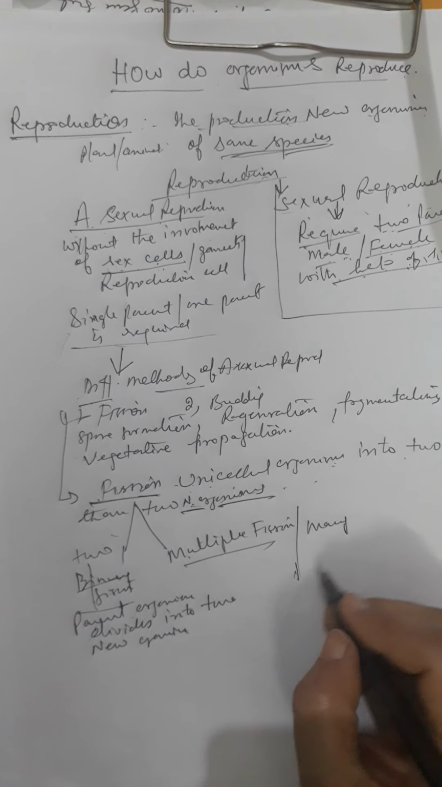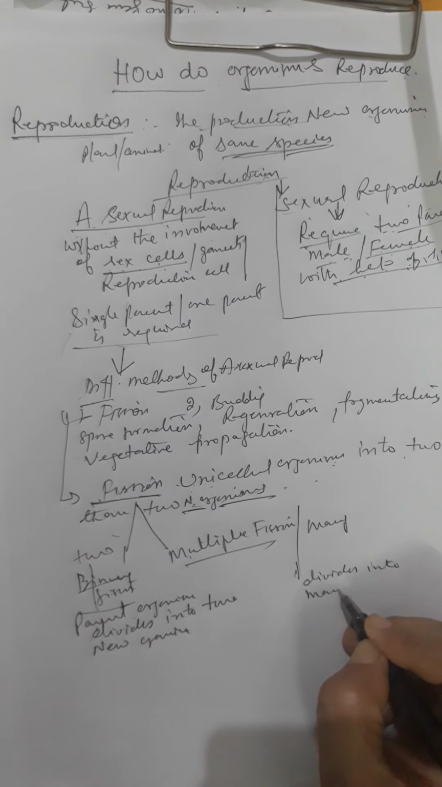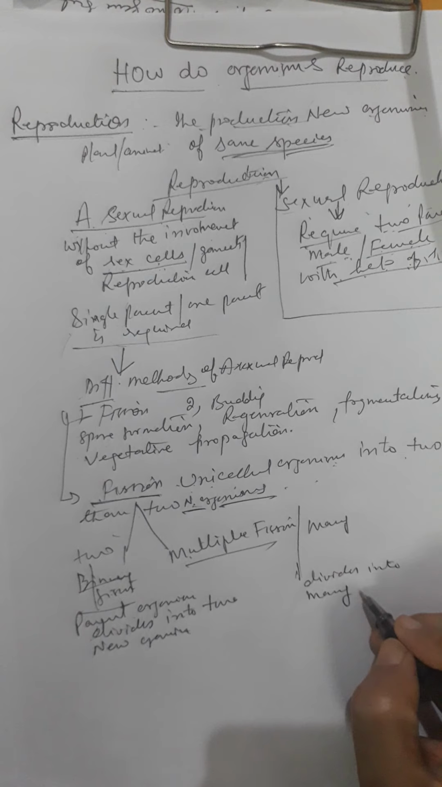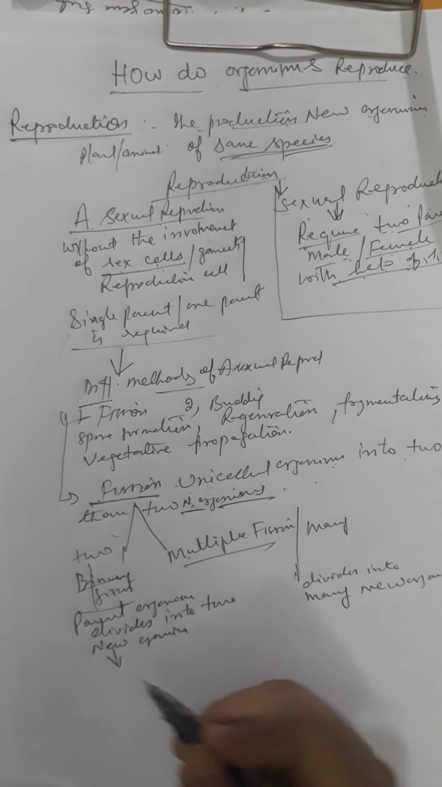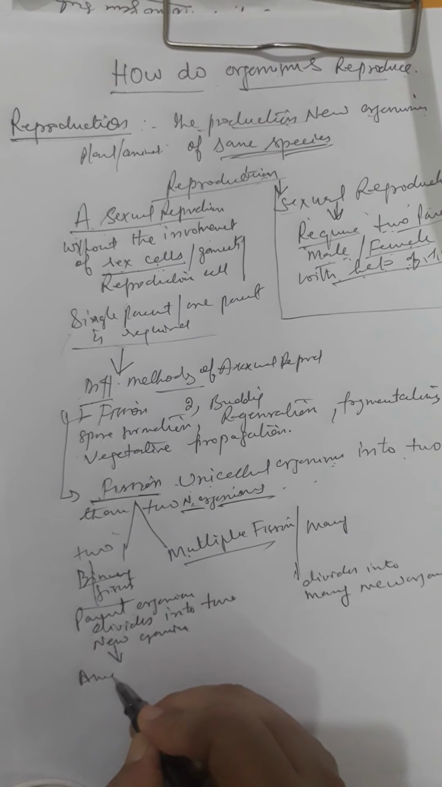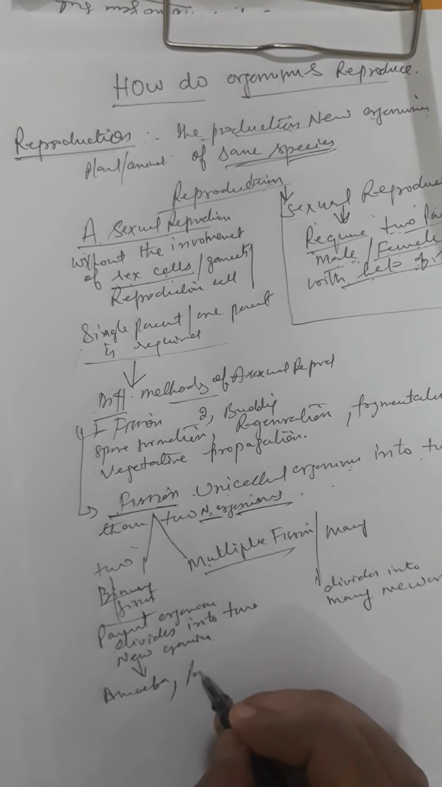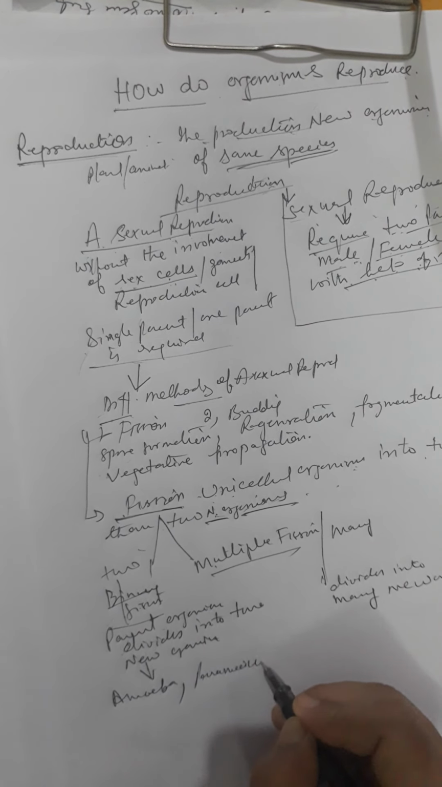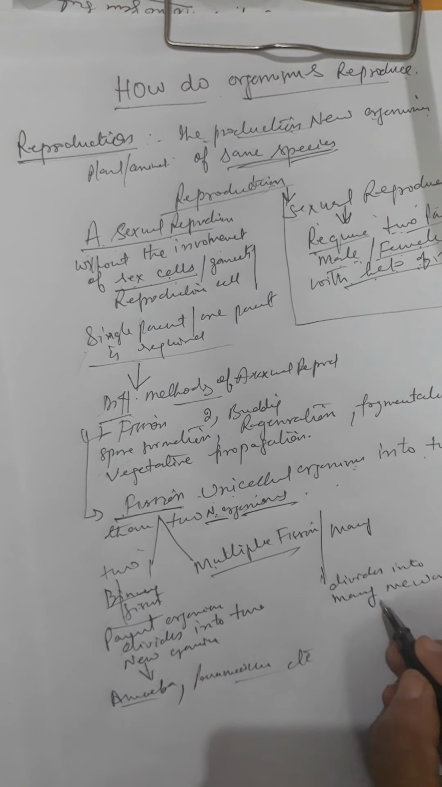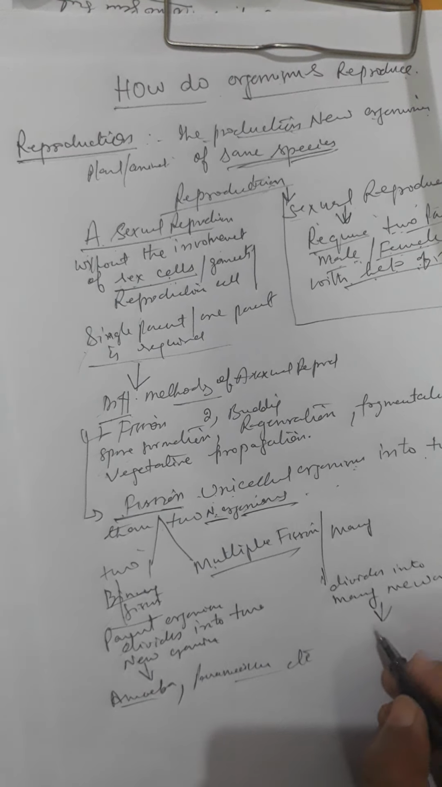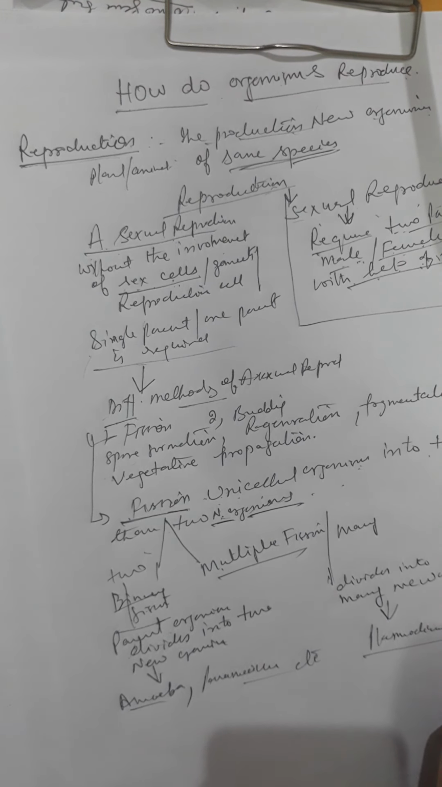Means the parent organism divides into many new organisms. So binary fission takes place in which organisms? Number one is amoeba, then paramecium, etc. But multiple fission takes place in Plasmodium. So what is Plasmodium? It is the malarial parasite.